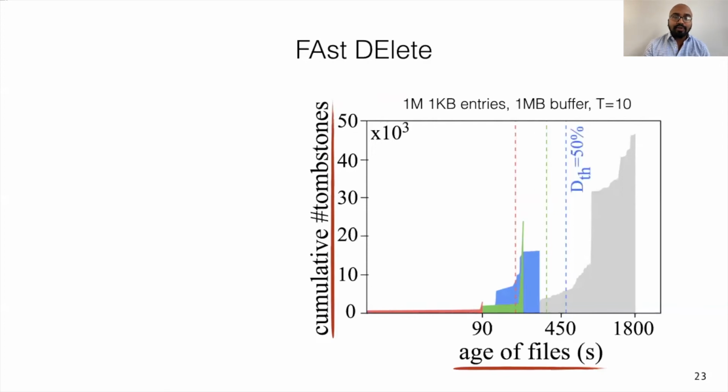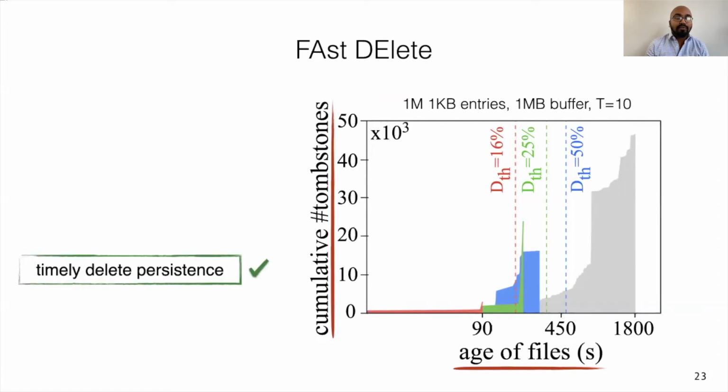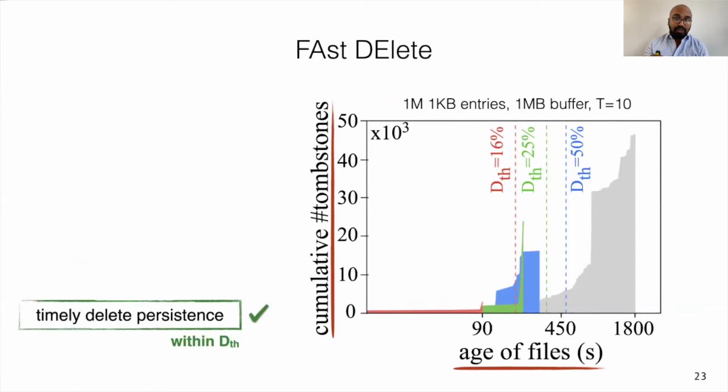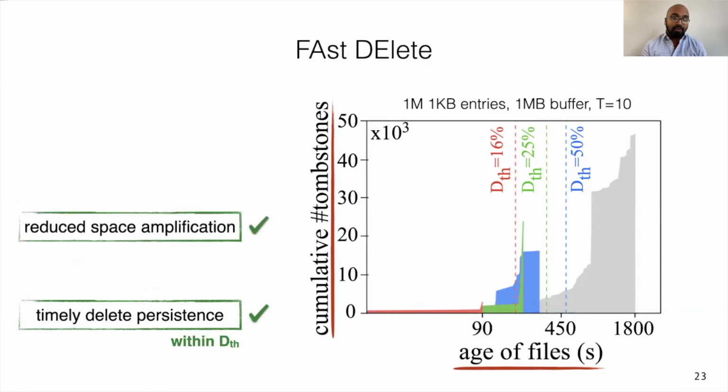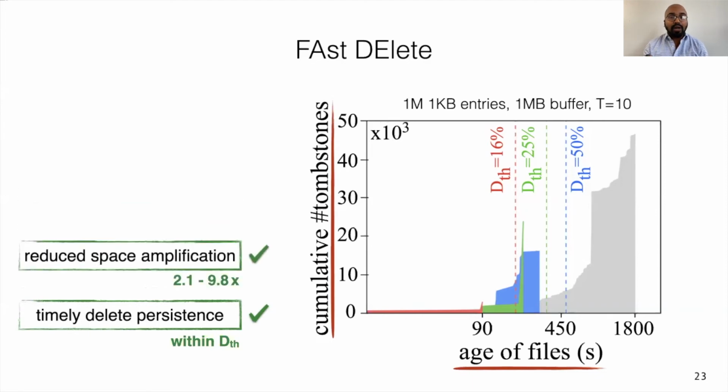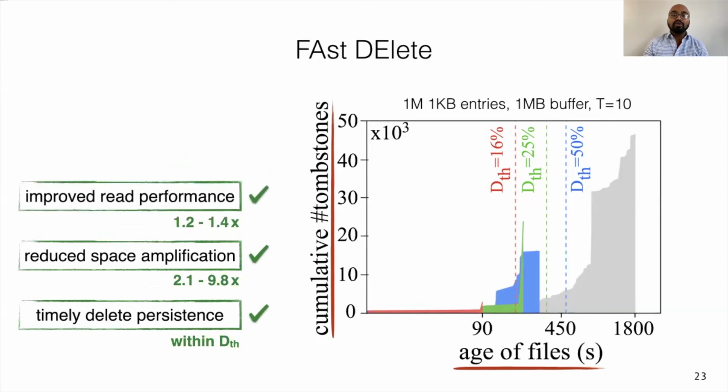We set 3 different delete persistence thresholds as a fraction of the experiment duration. The area in gray corresponds to RocksDB, and we observe that for all 3 delete persistence thresholds, FADE persists 40 to 80% more tombstones while ensuring timely delete persistence in each case. By persisting deletes in a timely manner, FADE achieves between 2.1 and 9.8x lower space amplification and also improves the read throughput by 1.2 to 1.4 times by reducing the Bloom filter pollution.